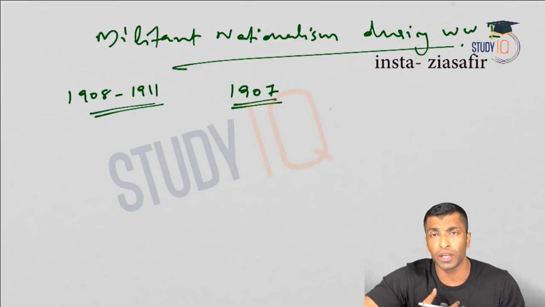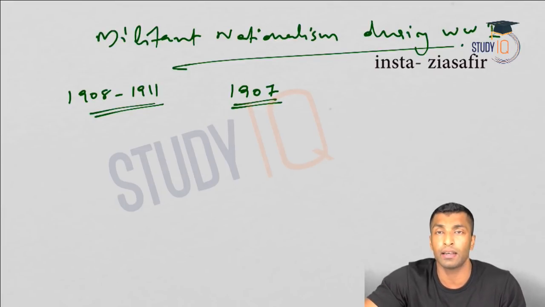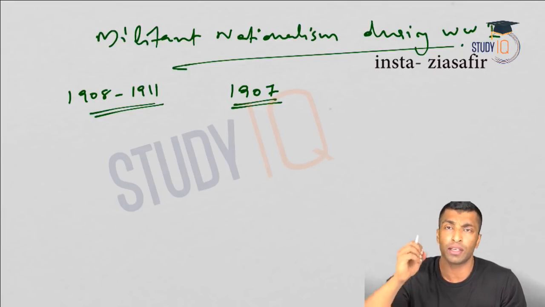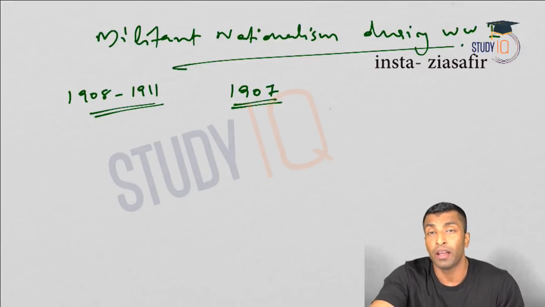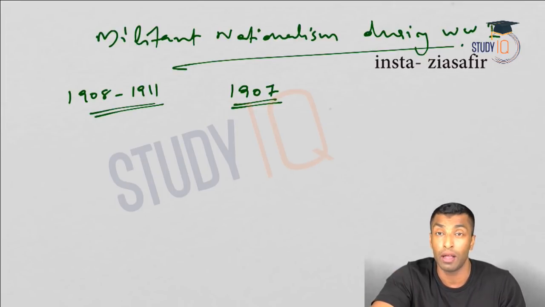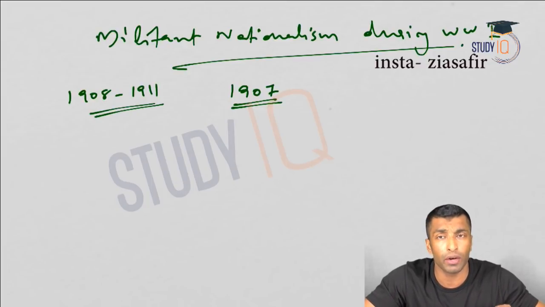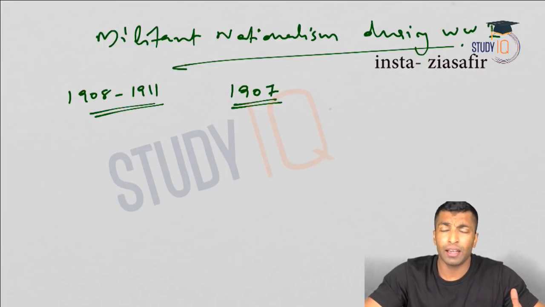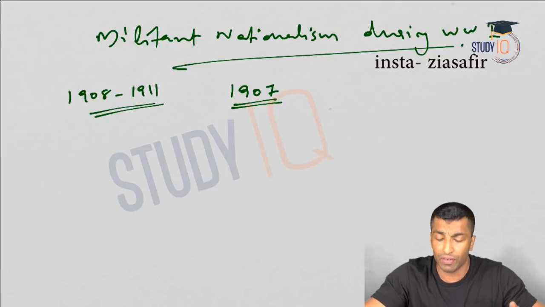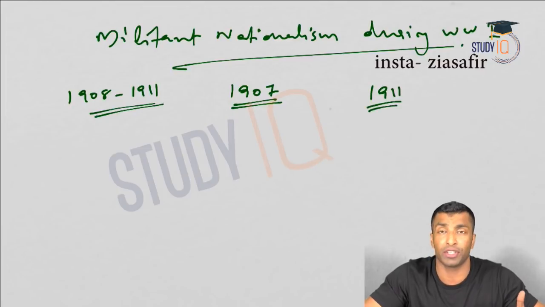So some of the youth started taking up guns, and they wanted to assassinate the unpopular British officials, with the hope that if that happens, you can strike fear or terror in the minds of the English, and the partition of Bengal may be annulled. But that was a failure. In fact, the objective was to assassinate the unpopular British officials, but they couldn't assassinate any one of them. But they could obviously strike fear in the minds of the English. Okay, and later we have discussed that in the 1911 Delhi Durbar, the partition of Bengal was annulled. Okay, and all those things we have done.